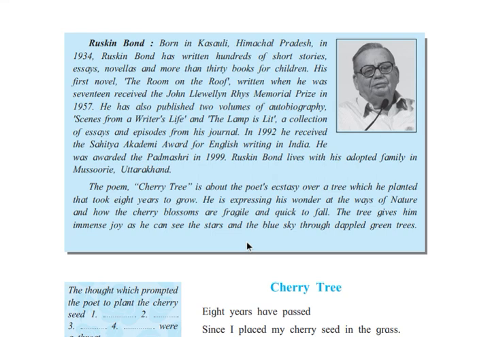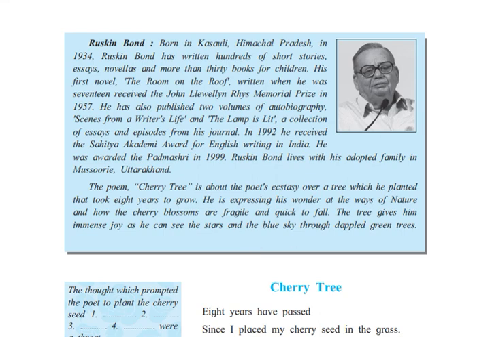The poem Cherry Tree is about the poet's ecstasy over a tree. Ecstasy means what? Ecstasy is nothing but a desire for a particular thing, a particular excitement. If you look at children, they have ecstasy over their doll. If you give children anything, like a chocolate, they will have ecstasy over that particular thing, right?